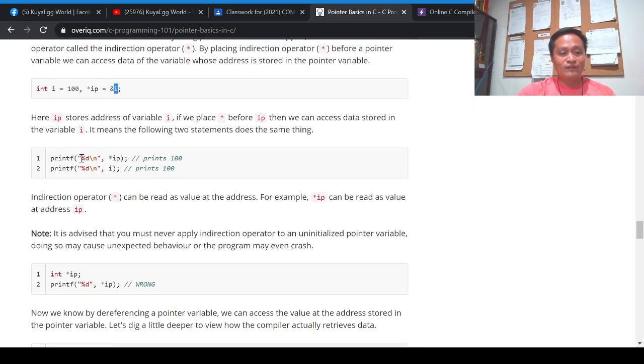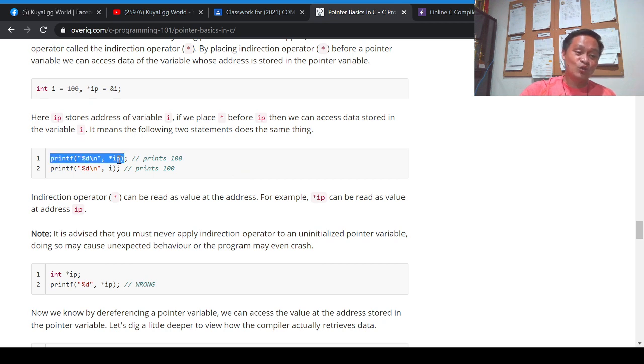When you say printf, %d as your data placeholder, and you use asterisk IP, IP is a pointer variable which is pointing to I, containing the address of I. To display the content of I, which is 100, you can use asterisk IP. You place the asterisk before the pointer variable, and it is as good as displaying the content of I, which is 100. It's the same as saying printf %d with variable I, because I contains 100.